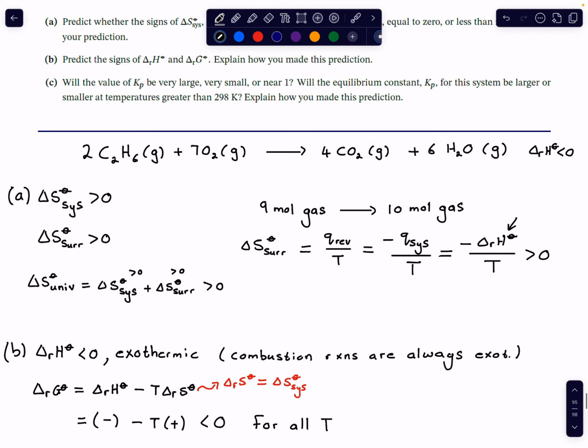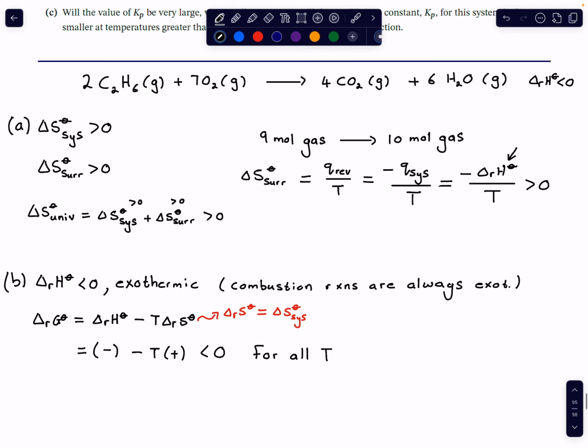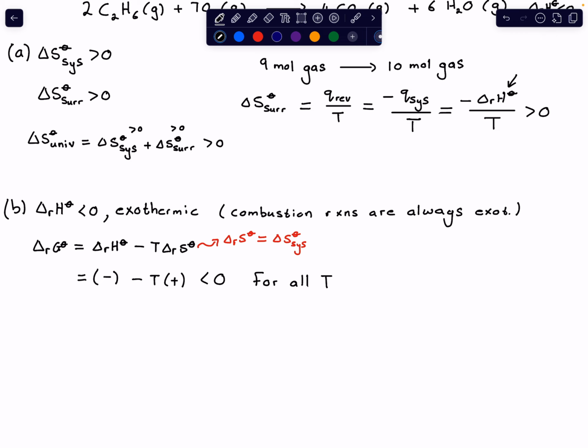All right. So the sign of delta RG is less than zero for all temperatures. All right, so you don't have to put there for all temperatures, but it is less than zero for all temperatures. And that actually makes sense because combustion reactions are so spontaneous, they will lead to highly product favoring equilibria. They will occur so rapidly, they usually form such product favoring equilibria that there's almost no reactant left. And that makes a lot of sense. All right.